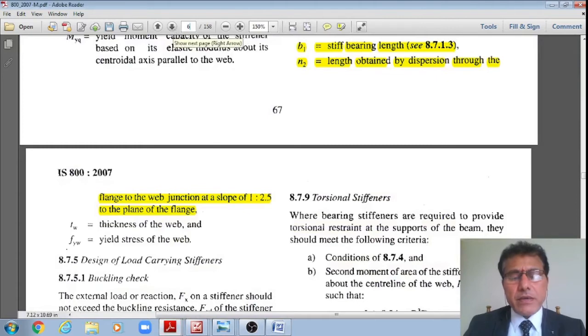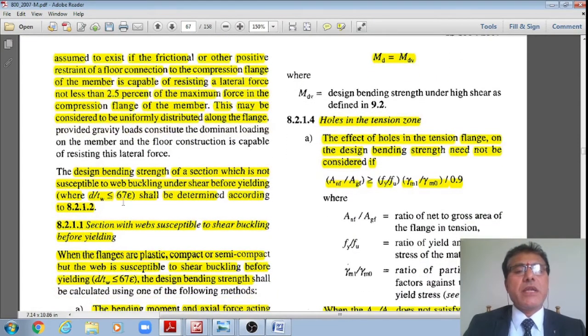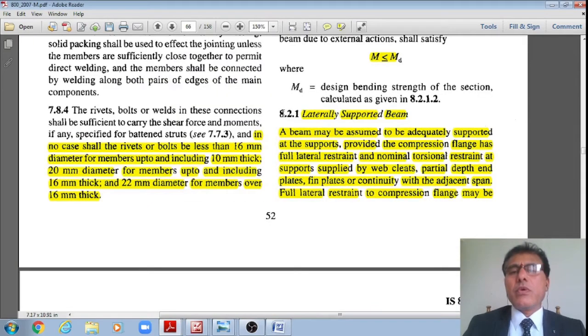On page number 53, if d by t is less than or equal to 67 times epsilon, then the check for buckling in the web need not be done, right? That is what the code says, as per clause 8.2.1 for laterally supported beams.